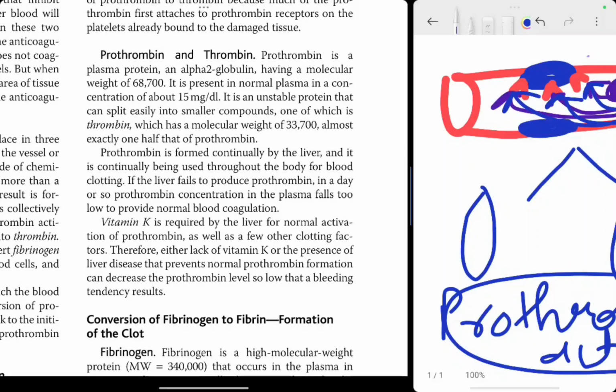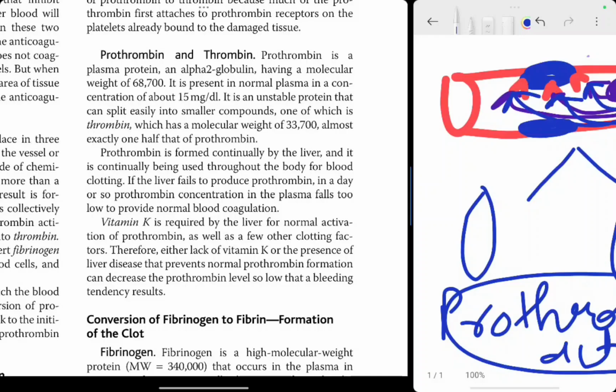Now let's see the next step. Prothrombin is a plasma protein and alpha 2 globulin, having a molecular weight of 68,700. It is present in normal plasma in a concentration of about 15 milligrams. It is an unstable protein that can split easily into smaller compounds, one of which is thrombin. Prothrombin is formed continually by the liver and is continually being used throughout the body for blood clotting.